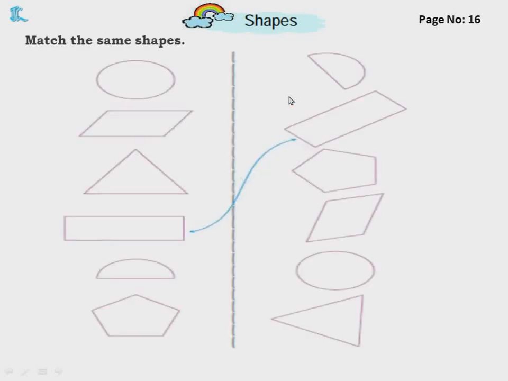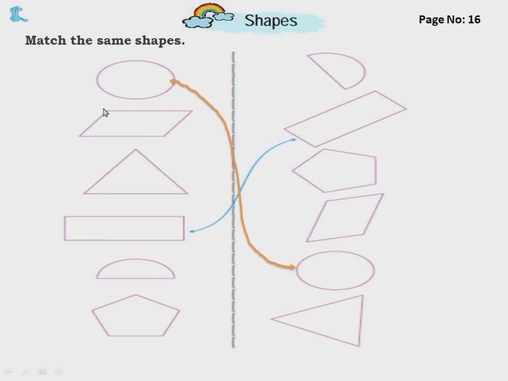Okay. Now match the same shapes. Page number 16. First here you have to match the shapes which are similar, like this rectangle is similar to this rectangle. Now first, what is this one? Circle. So where is the circle shaped one? Here. So you will match it here.